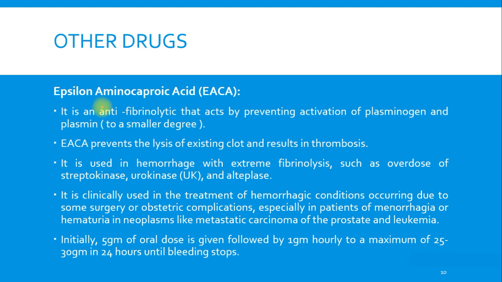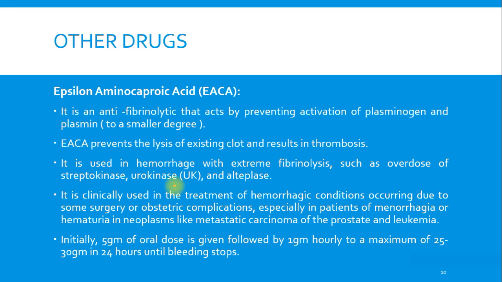Its mechanism of action is exactly opposite to that of the drugs which we will be studying next, that is fibrinolytics. Those drugs cause lysis of the fibrin thread, and this drug prevents lysis of the fibrin thread. By inhibiting the lysis of the fibrin thread, it keeps that clot intact.